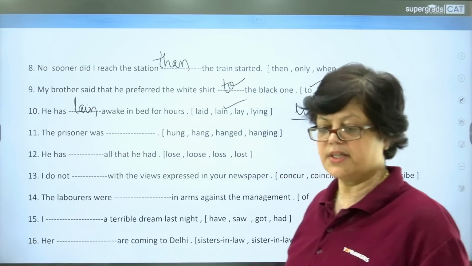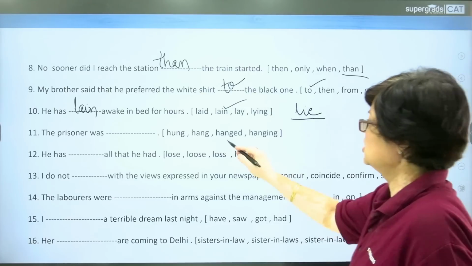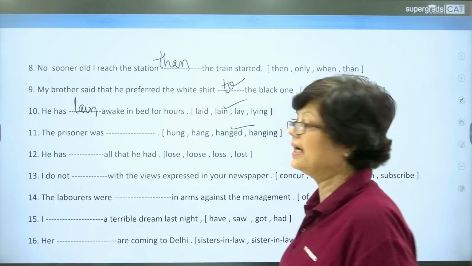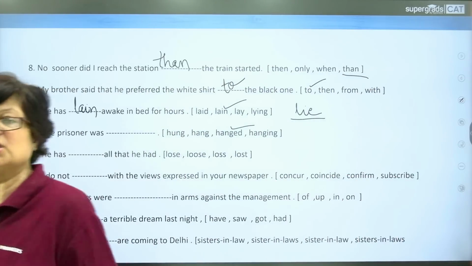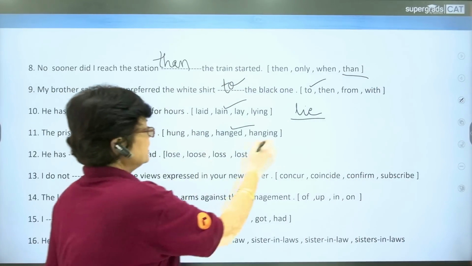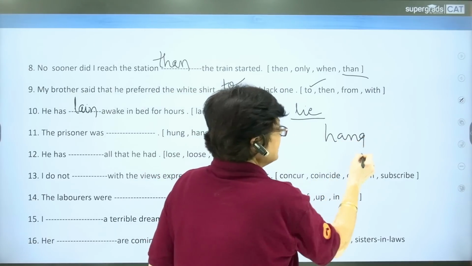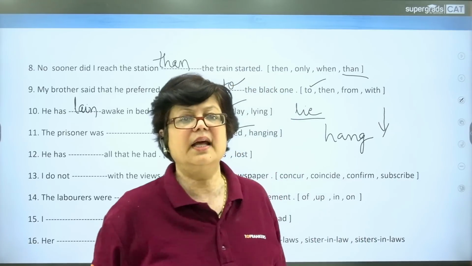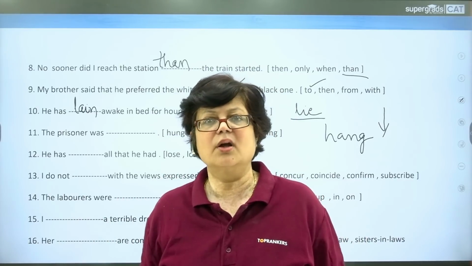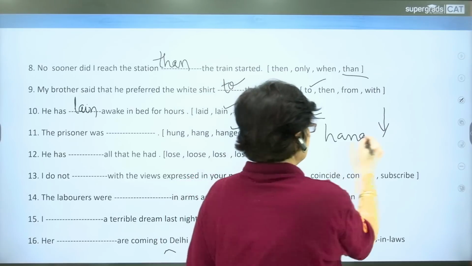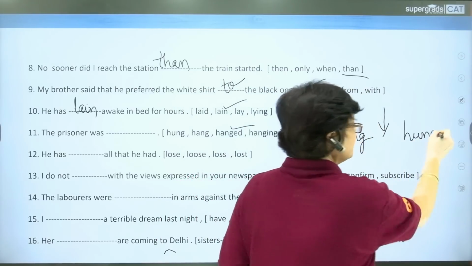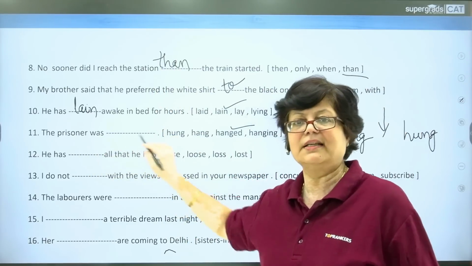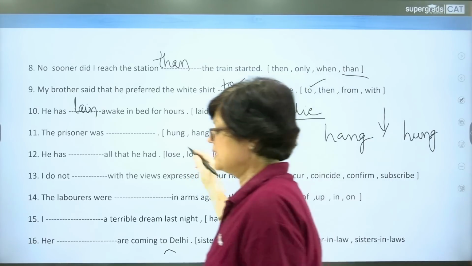Next, 11th. The prisoner was dash, hung, hang, hanged, hanging. The correct answer is the prisoner was hanged. Hanged means was put to death. Now, here the verb is hang, but it has different use when you talk about any object, for example, any wall hanging or any picture or any wall clock. At that time, you say it was hung. But when you talk about capital punishment, you use the word hanged.